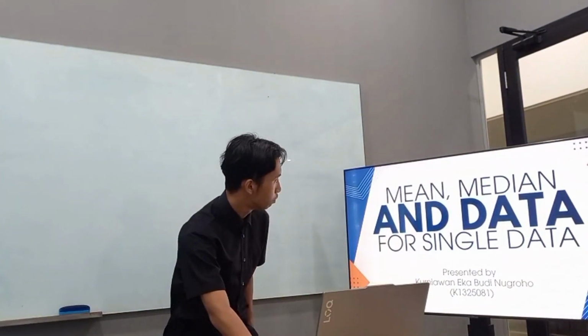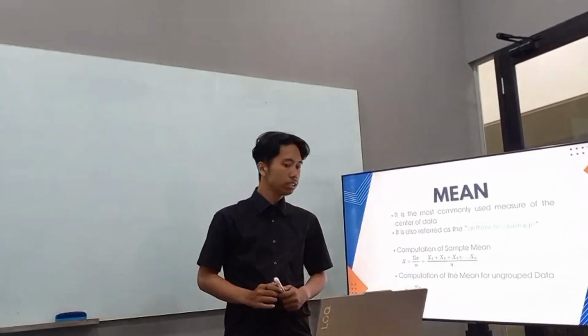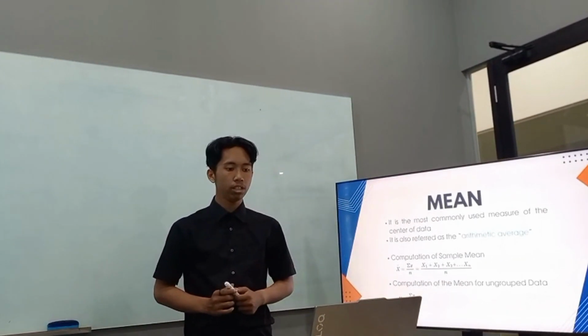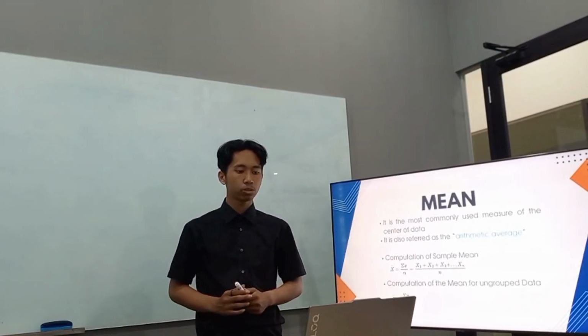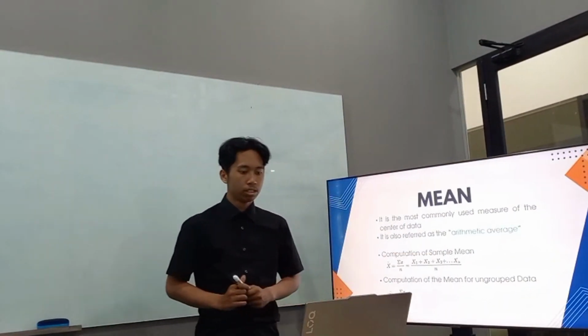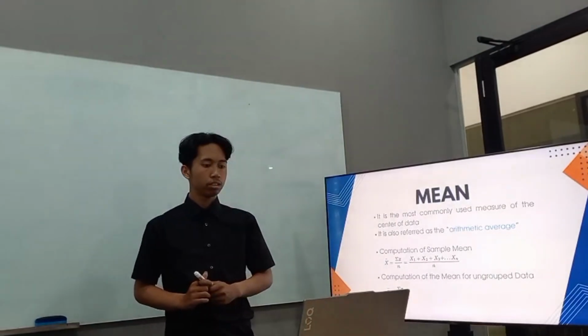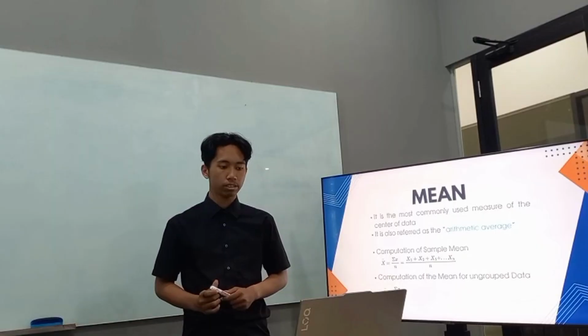Let's start with the mean. The mean is the most commonly used measure of central tendency. It is also known as the arithmetic average. When people say average score, they are usually referring to the mean.